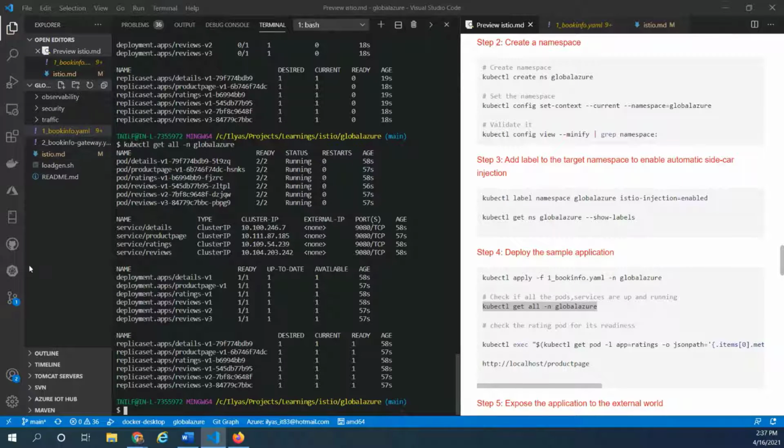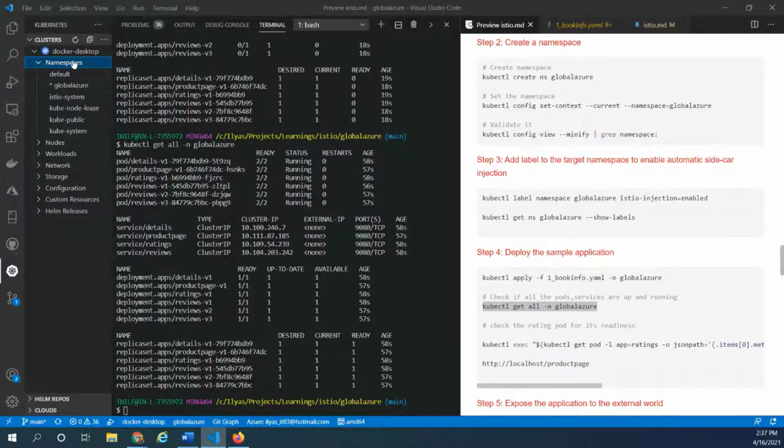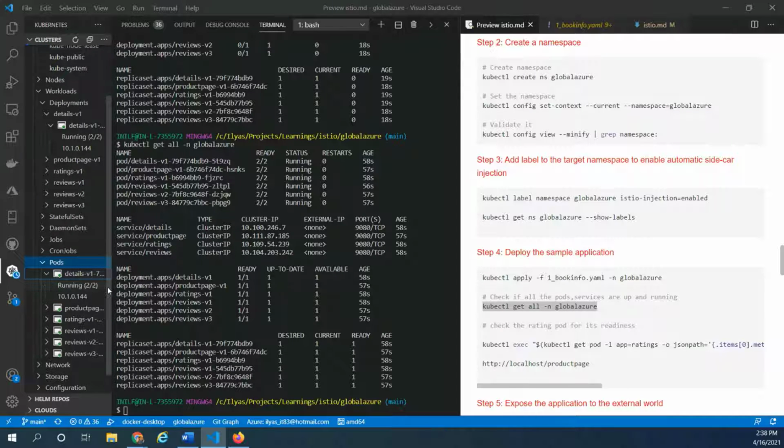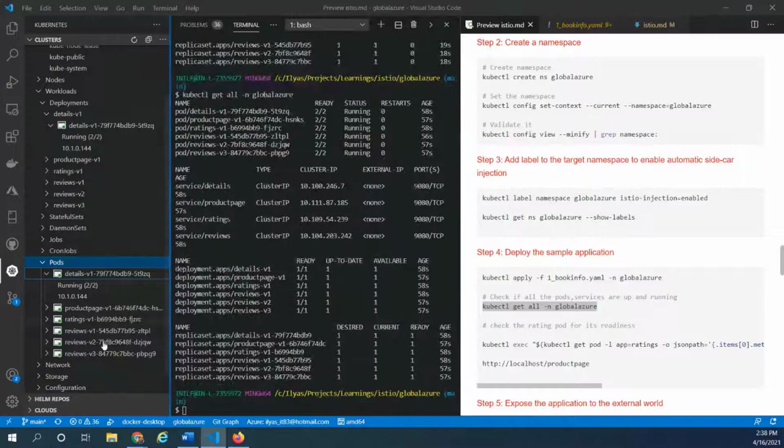Now, if we look at what's running inside, we will be able to see multiple containers in each of the microservices. All right, so here we go. So now this sample application is up and running.